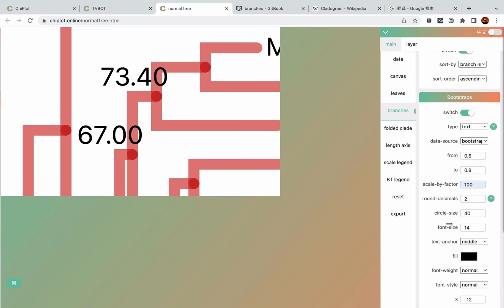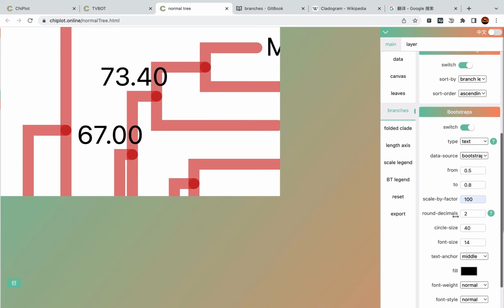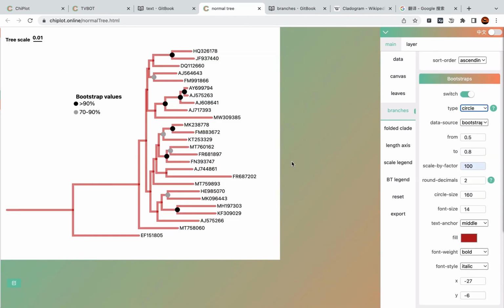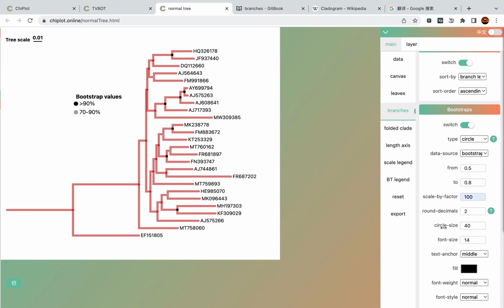The next one is circle size. It is available when you choose circle for the type. Bootstraps value greater than 90% will be shown as a black circle. Those values from 70% to 90% will be shown as a gray circle. So this parameter is used to change the size of the circle, like 80 or